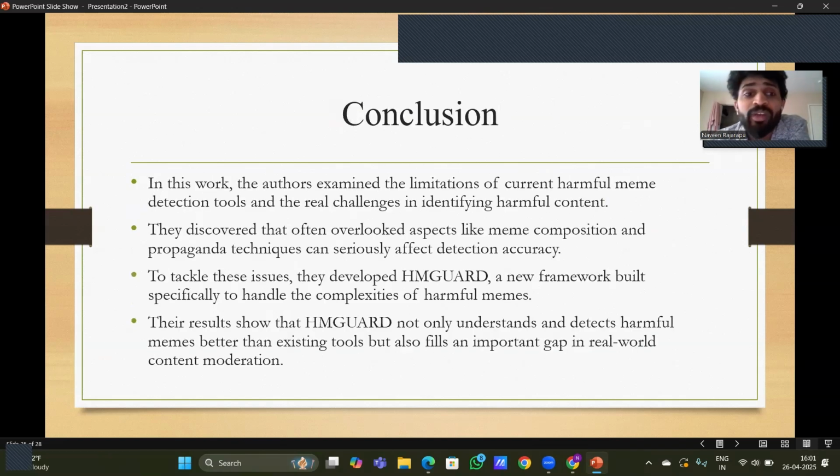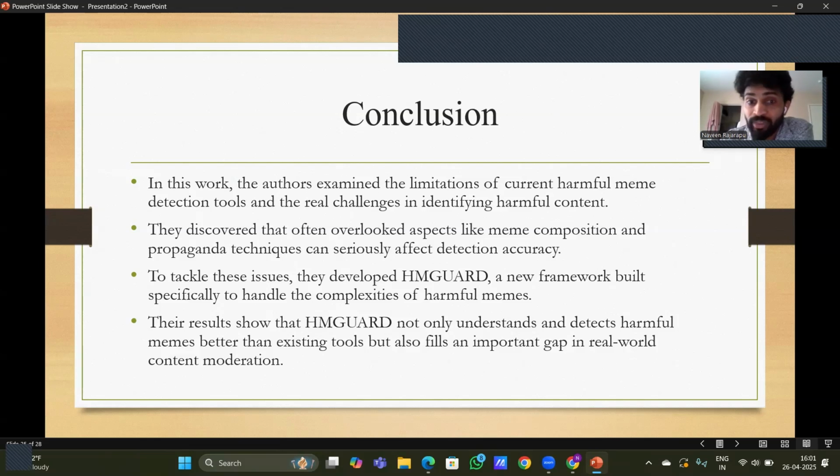So to conclude, finally, we have seen that HMGuard, the paper which I was reading, first analyzed the importance of harmful meme detection. Then they identified the existing tools and analyzed what is wrong with them and why they're not performing well. Then they analyzed the challenges and reasons, like meme composition, semantic fusion, and propaganda techniques in the memes.